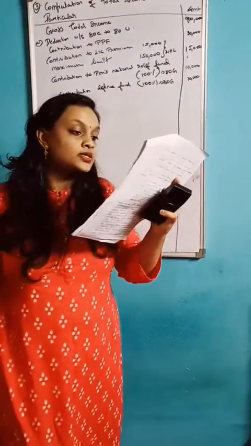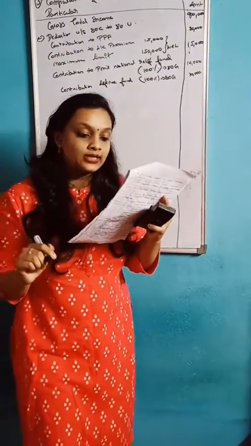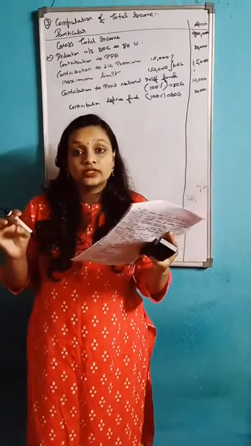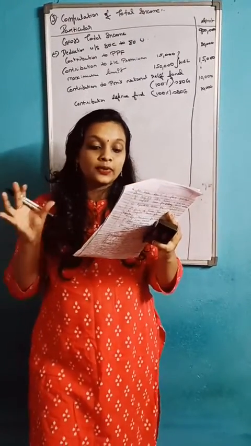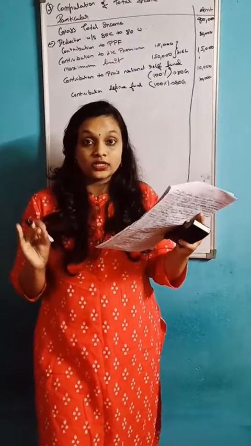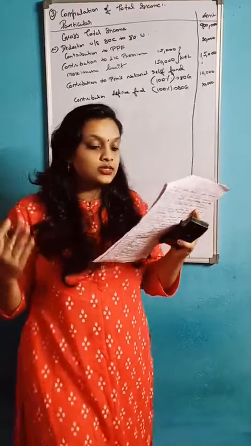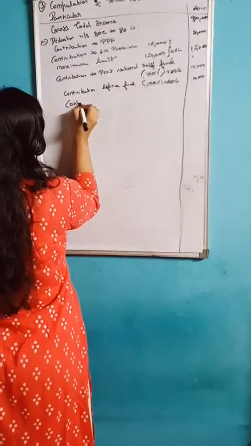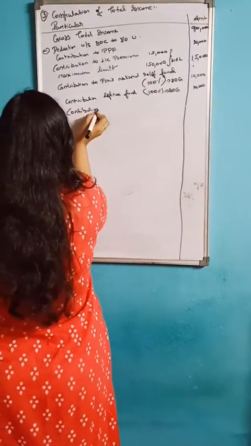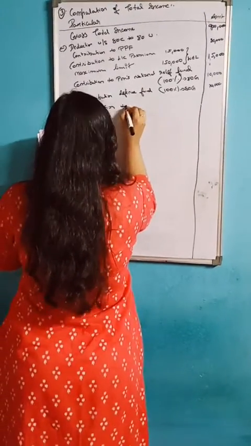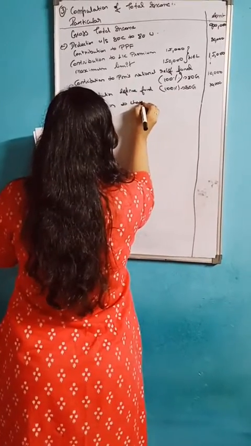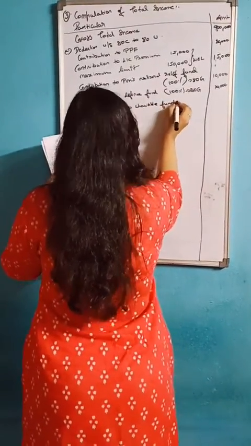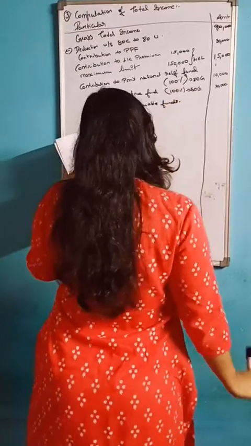Next comes contributions to charitable hospital. So there is some deduction part. You should see that because it's 50%. So there are some deductions. Let's see. Your contribution to charitable funds. Okay.